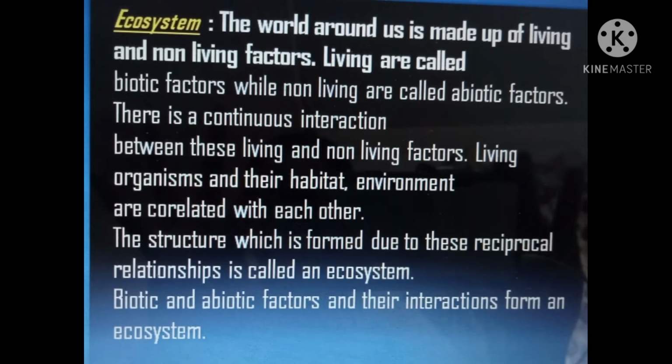Now you will think, what is a habitat? Habitat means the place where it is staying or surviving. Now, the structure which is formed due to this reciprocal relationship is called an ecosystem. So, students, the continuous interaction goes on between abiotic factors and biotic factors. So, a structure is formed to maintain the balance, to make it move fluently. So, this is how the structure is formed, and the relationship in it is known as an ecosystem. Biotic and abiotic factors and their interactions form an ecosystem.